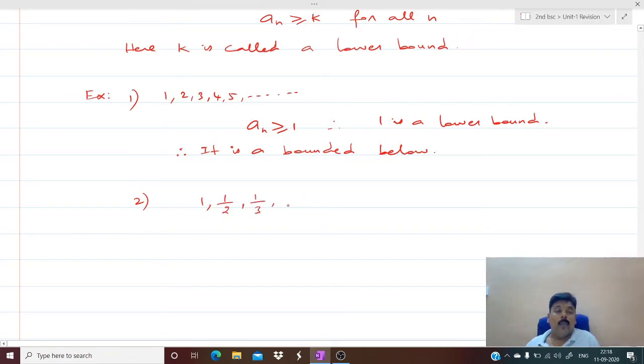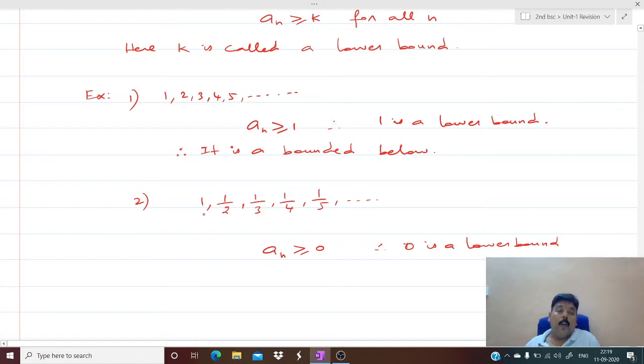1 by 2, 1 by 3, 1 by 4, 1 by 5, etc. Definitely it is a bounded sequence. a_n is definitely greater than or equal to 0, because at the worst it can be 0. Therefore 0 is a lower bound.